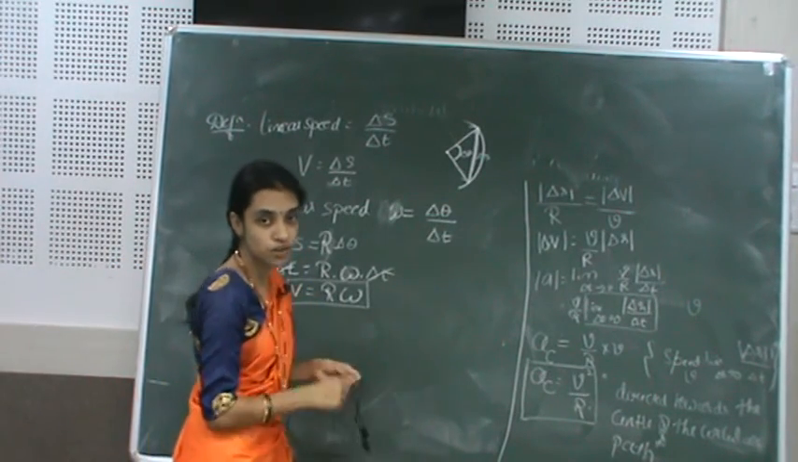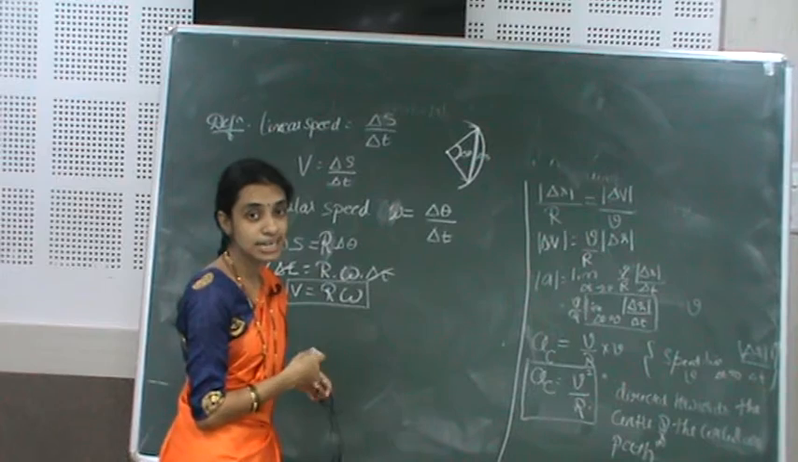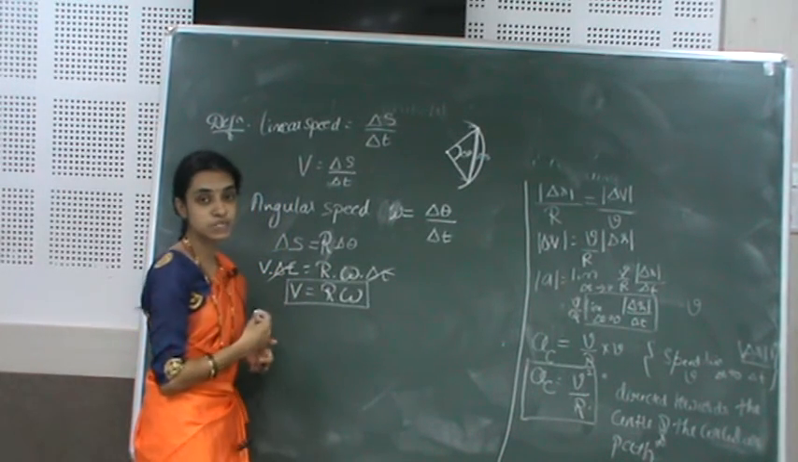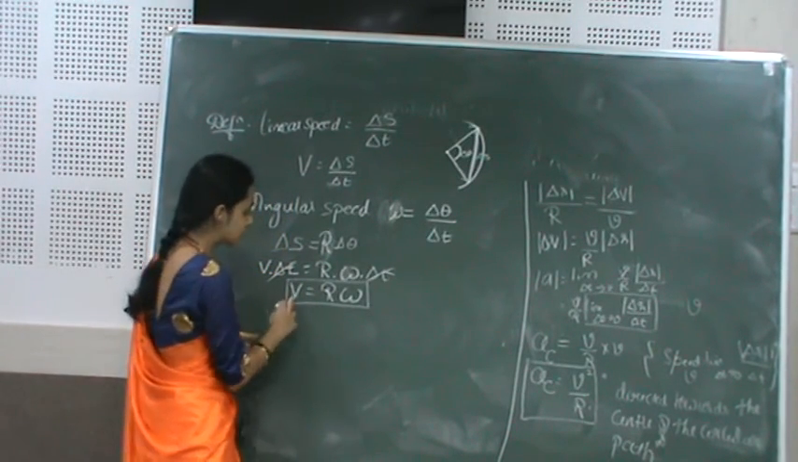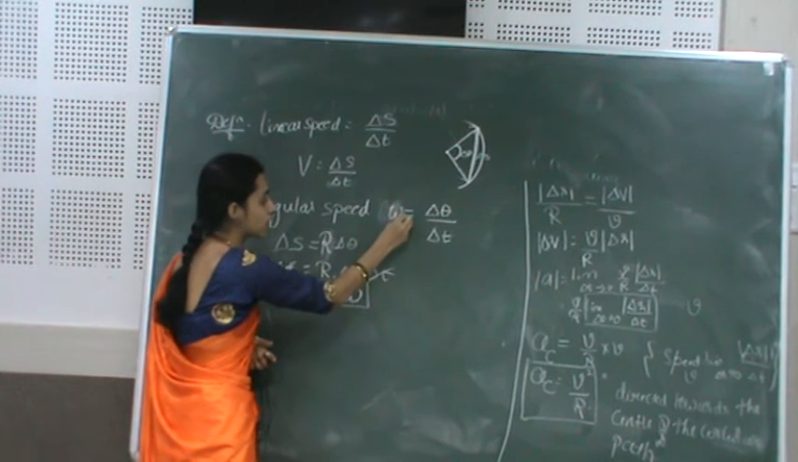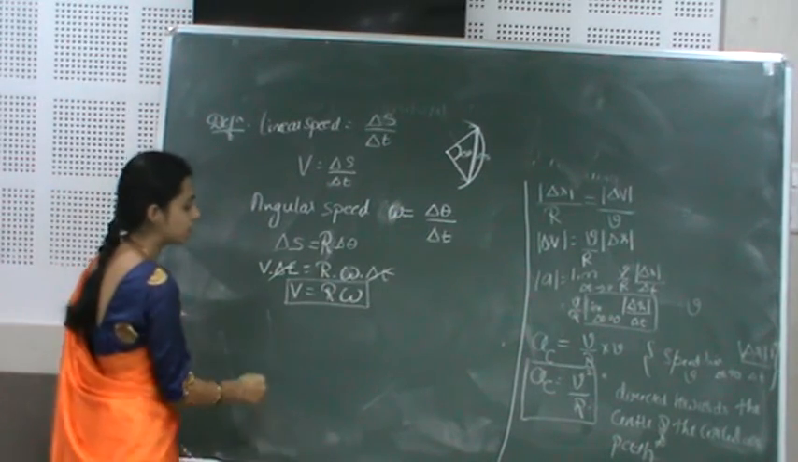This may also be asked for 3 marks. What's the relation between the linear speed and the angular speed, or derive the relation between the linear speed and the angular speed? What's that? v is equal to R omega. So make a correction here, not delta omega, simply omega, which is nothing but the angular speed value.